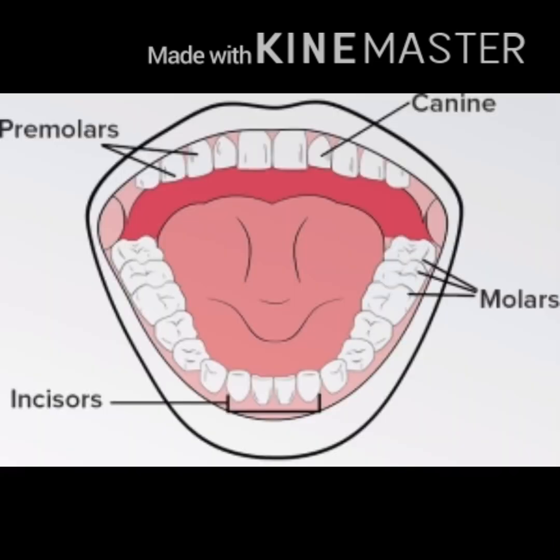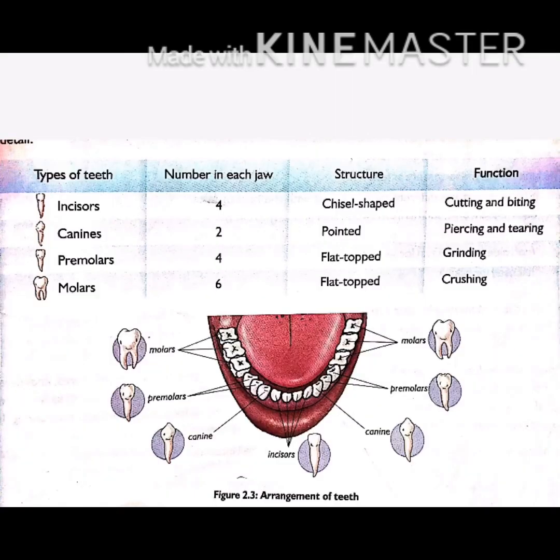Also, there are different types of teeth present in human beings like incisor, canine, premolar, and molar, which vary in their number, structure, and function. Incisors are 4 in number, having chisel shapes for cutting and biting.